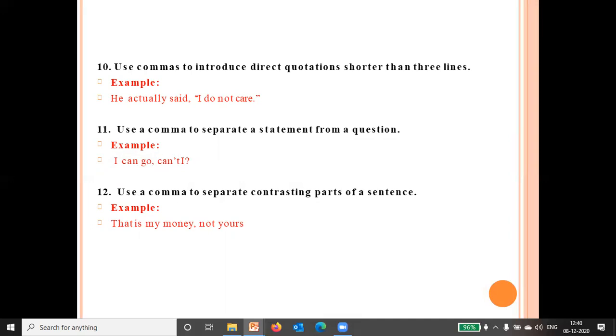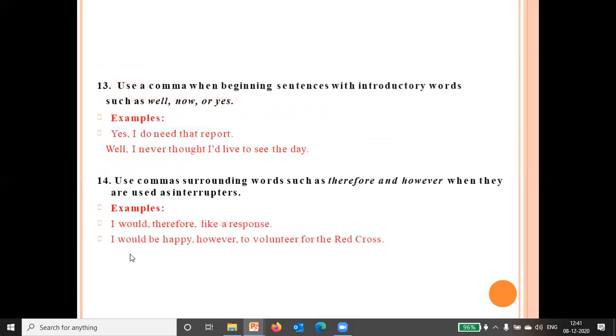Use a comma to separate contrasting parts of a sentence. Like, that is my money, not yours. So yours and mine, they are contrasting parts of a sentence. Now, we also use a comma when beginning sentences with introductory words like yes, no, well, now. Then we put a comma after these introductory words and then we say the rest of the sentence, like yes, I do need that report.